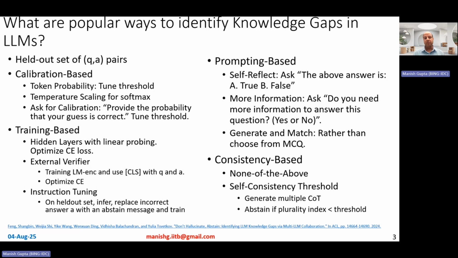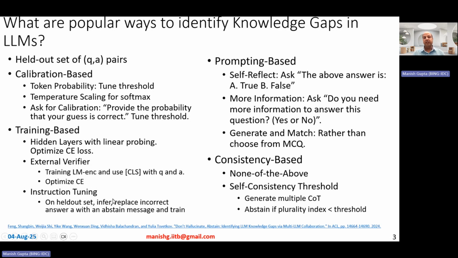After your current model has generated an answer, it takes the question, the answer, and then based on the CLS token of this another verifier language model, you can basically ask it, hey, predict now whether this large language model has hallucinated or come up with the correct answer. Okay. Again, this can be optimized based on the cross entropy loss on the held out set.